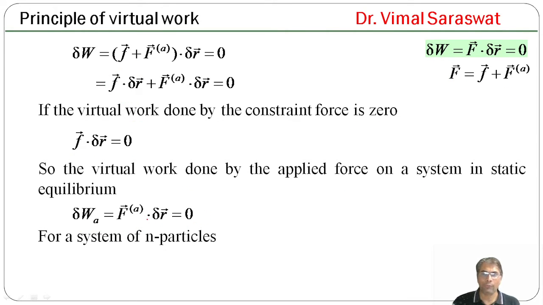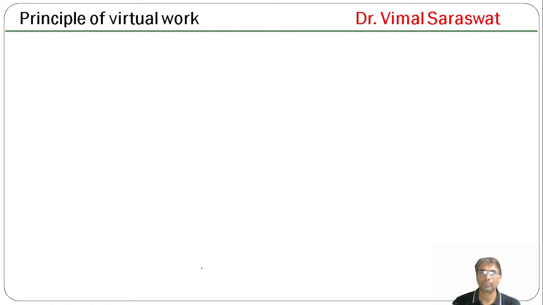For a system of n particles, delta W applied is equal to the sum over i from 1 to n of F_i applied dot delta R, which equals 0.